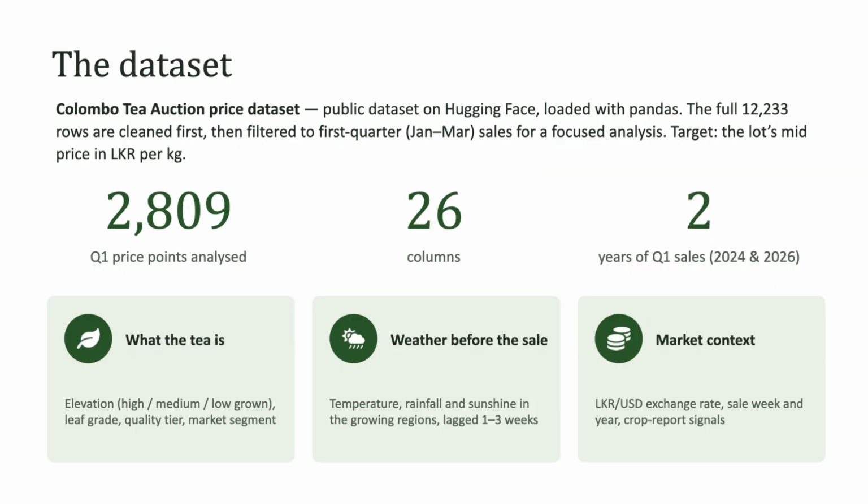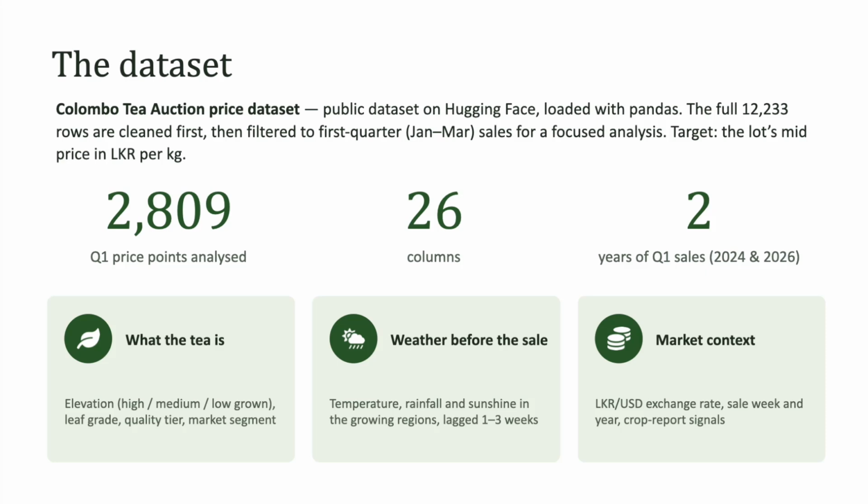I could use a public Colombo tea auction dataset from Hugging Face, built from weekly auction reports. The full dataset has over 12,000 price points. Since tea follows the seasons, I split the auction calendar into the 4 quarters of the year and focused on the first quarter, the January to March sales, which gives 2,809 rows.